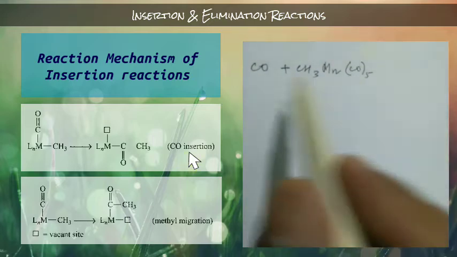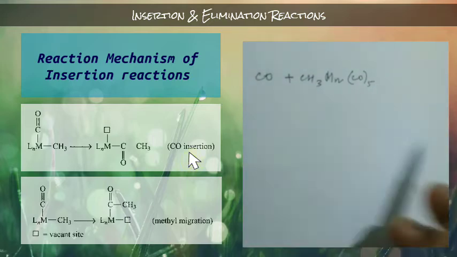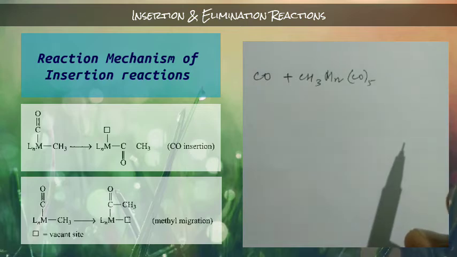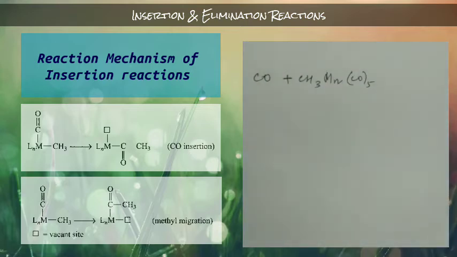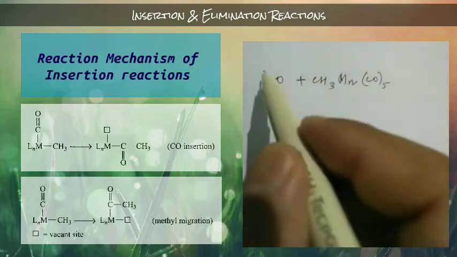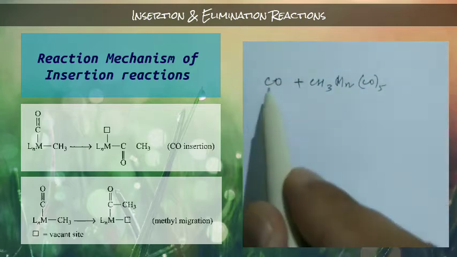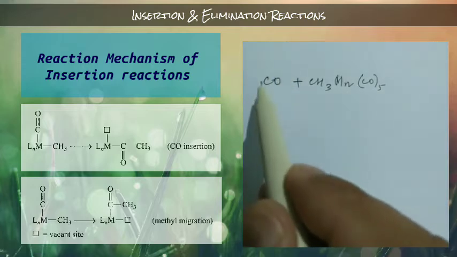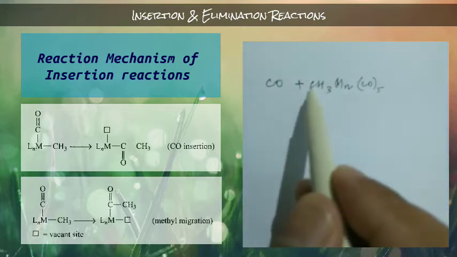Experimentally we can actually do this reaction. One technique we are going to use is known as labeling. We are going to label one element. We have to find out whether this carbonyl is going to insert in between this metal and carbon or not.